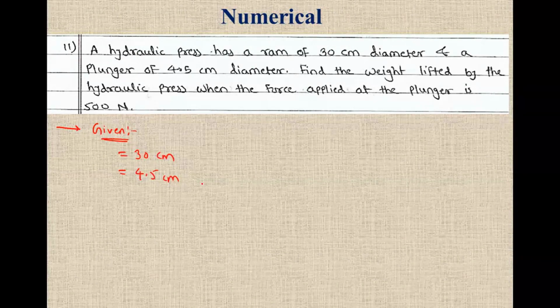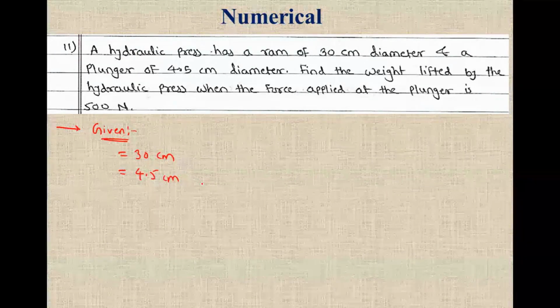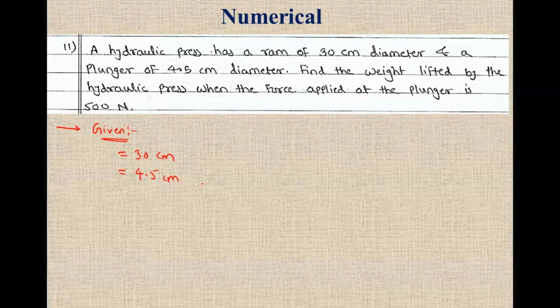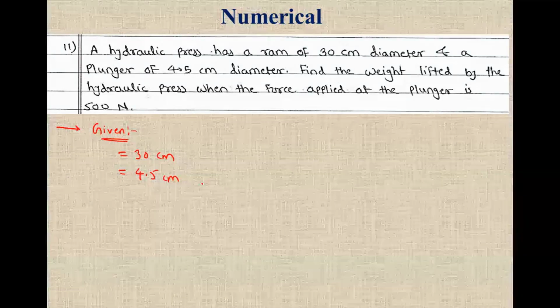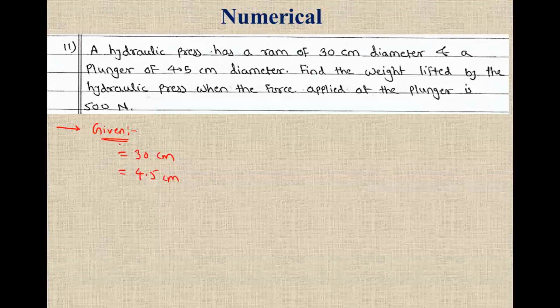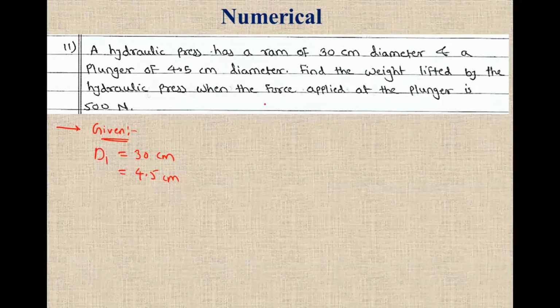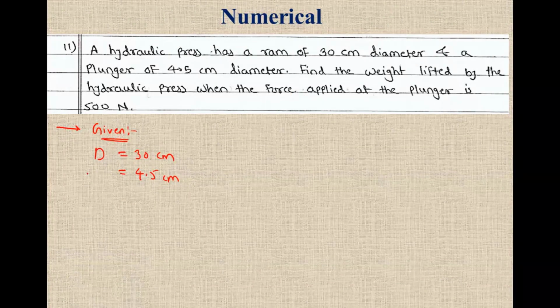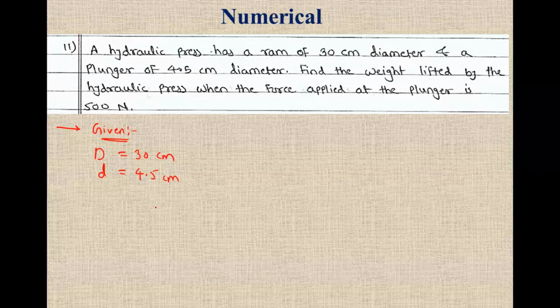In a piston and cylinder, if the diameter of the piston is very small, then we can consider it a plunger, and if the diameter is large, then it can be considered a ram. Both are pistons only. So here what is given? Diameter of ram is given. The ram is bigger, so we denote it by capital D. And the plunger is 4.5 centimeter in diameter, so small d is 4.5 centimeter.